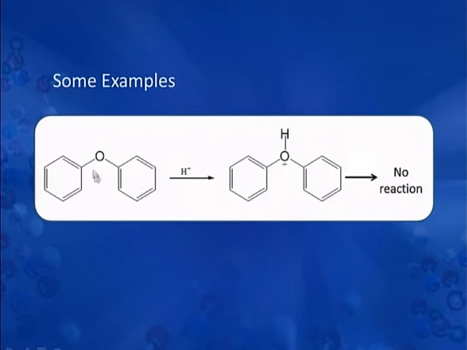As a result, when this molecule reacts with hydrogen bromide or hydrogen iodide, the first step, that is protonation, takes place, but in the second step when the nucleophile, that is bromide or iodide, has to attack the carbon, this bond does not break. As a result, there is no reaction with this kind of ether.